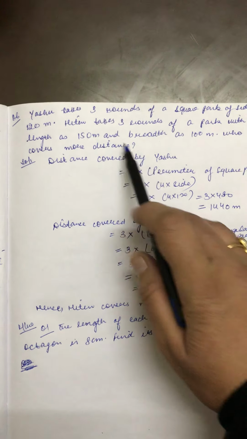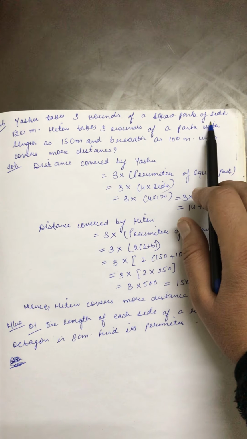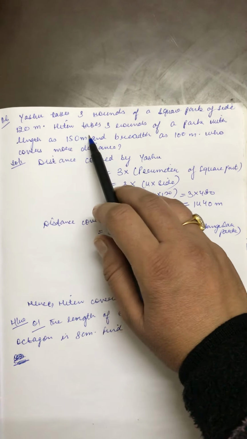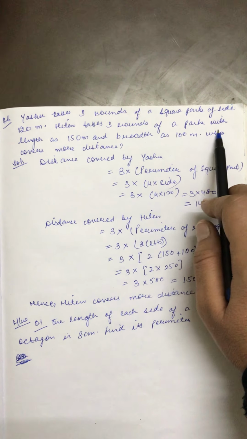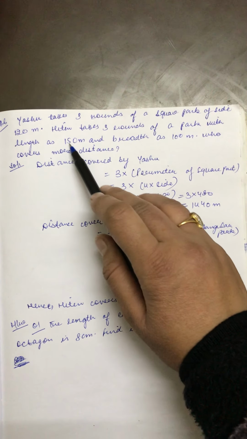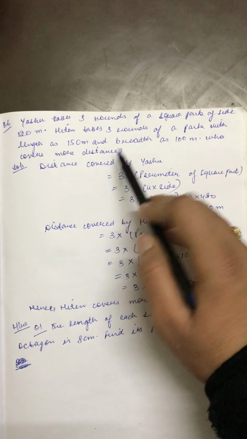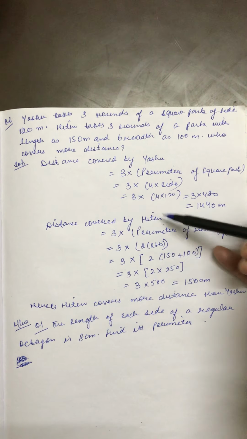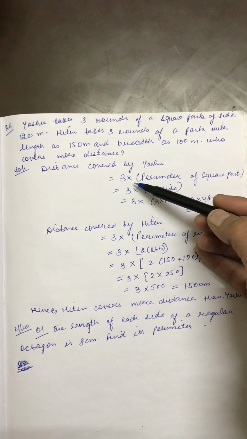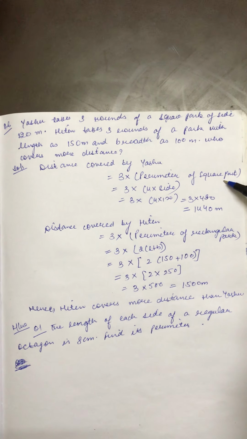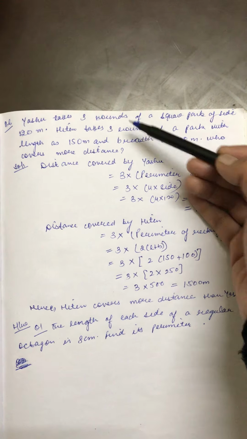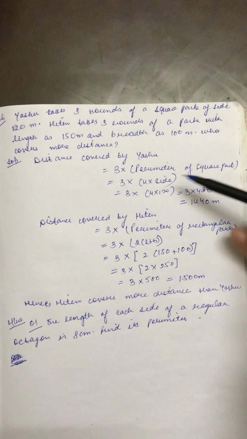Sixth question is, Yashu takes 3 rounds of a square park of side 120 meter. Hiten takes 3 rounds of a park with length as 150 meter and breadth as 100 meter. Who covers more distance? Now one is a square and the other is a rectangle. Distance covered by Yashu is 3 times the perimeter of a square field because he has taken 3 rounds.